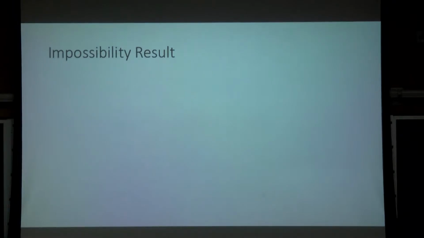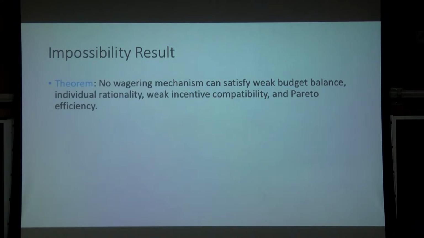The first result in the paper is a negative one. It says that it's impossible for any wagering mechanism to satisfy weak budget balance, individual rationality, weak incentive compatibility, and Pareto efficiency simultaneously.